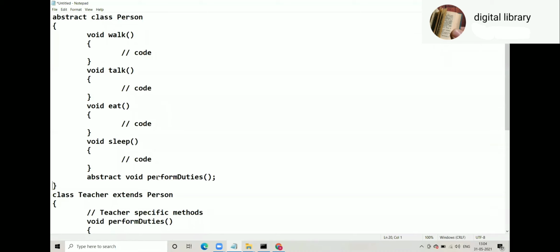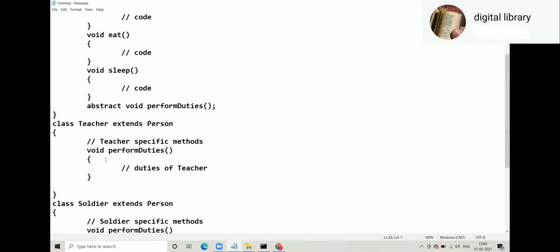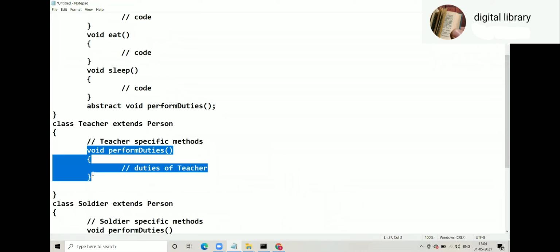Sir, in this case, the child classes need not be abstract, right? Only the class in which we declare an abstract method should be abstract. Yeah. If the child does not want to define perform duties, then you have to make the child class abstract. But that's a different scenario. Okay.